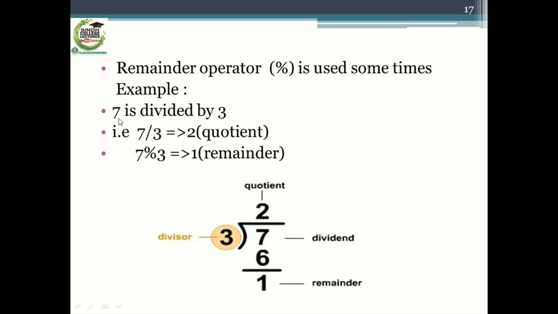Example: 7 is divided by 3, that is 7/3. The answer would be the quotient here. And when we apply the remainder operator, 7 % 3, the answer would be the remainder 1.